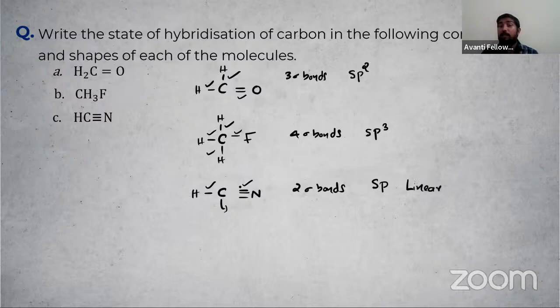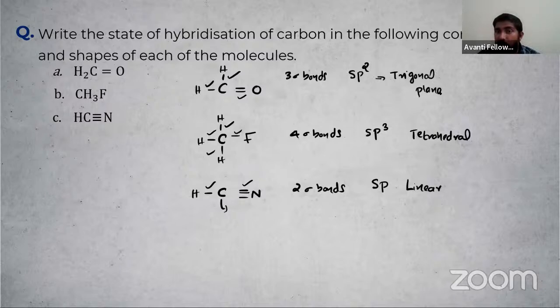sp3 means what shape? That is tetrahedral. Then sp2 means trigonal planar. So you have to find the hybridization. It is very important. Based on this, you have to use a trick. Then you can solve the question.